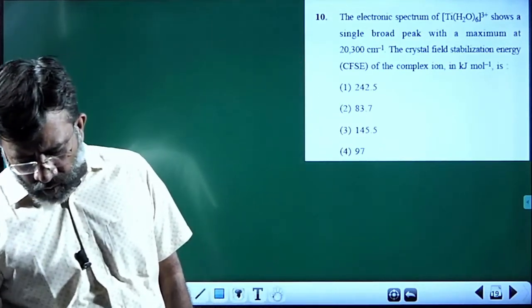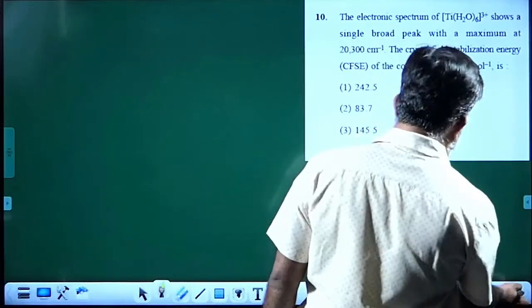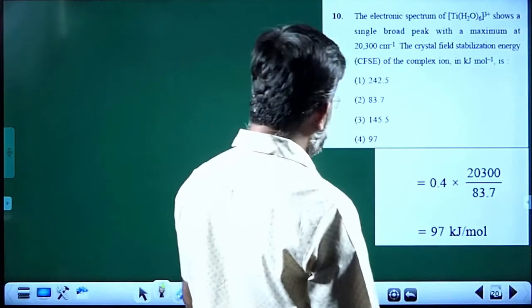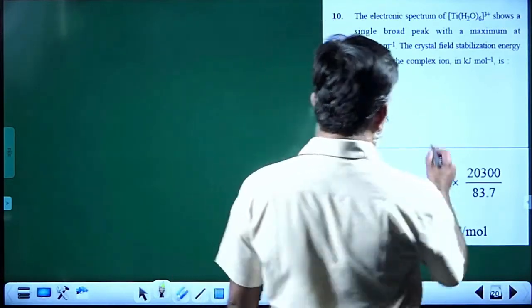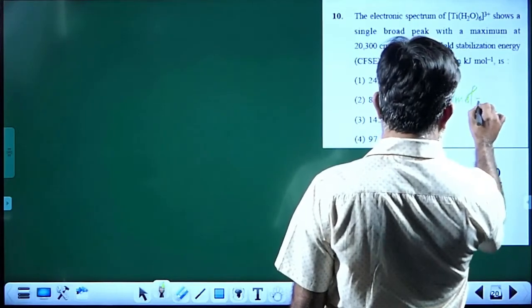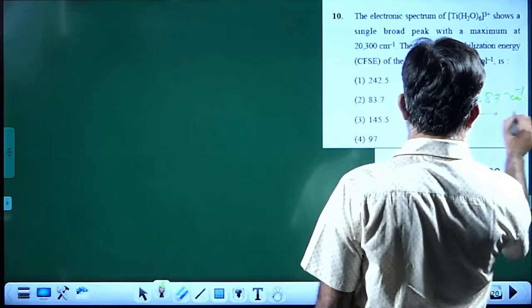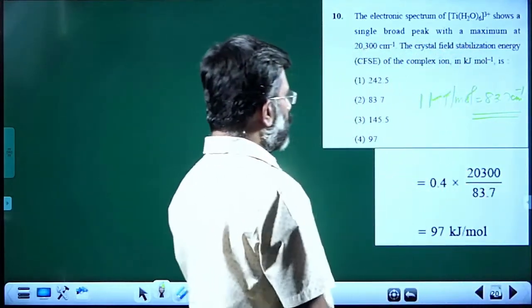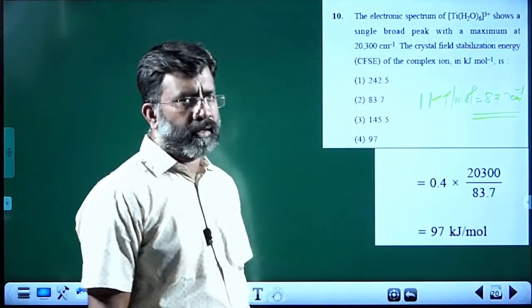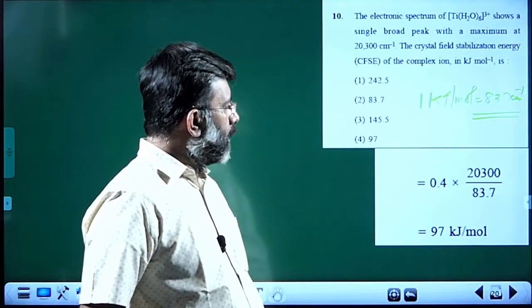In the actual question, one more data is given which is not available here. It is given that 1 kilojoule per mole is equal to 83.7 centimeter inverse. Even you can work that out also, but that data was given in the original question.